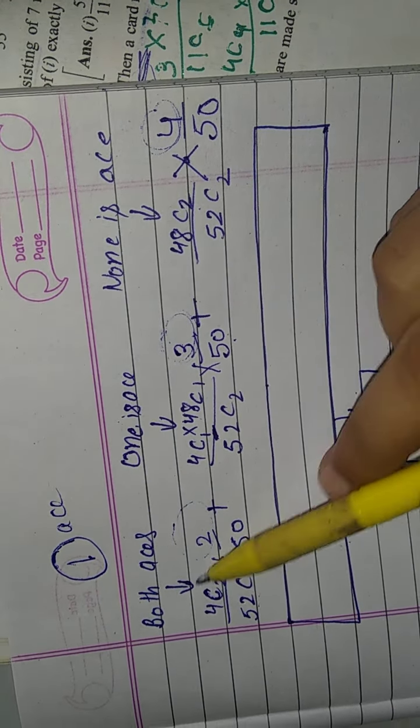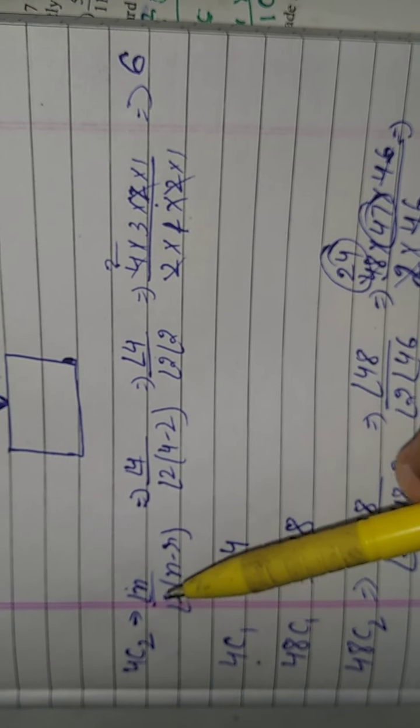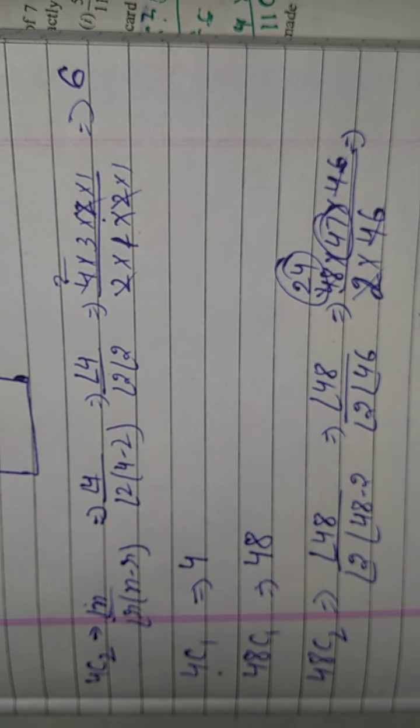We solve it by putting values in the formula.